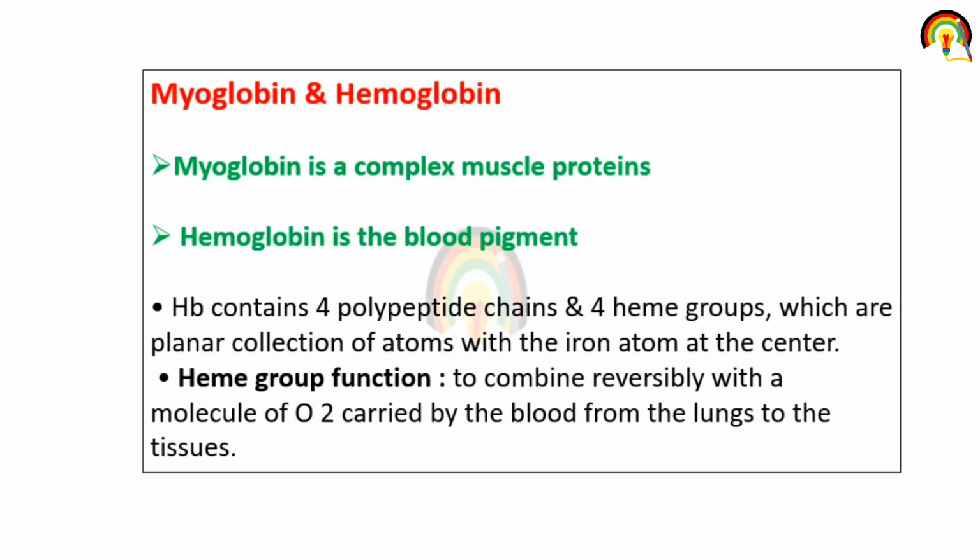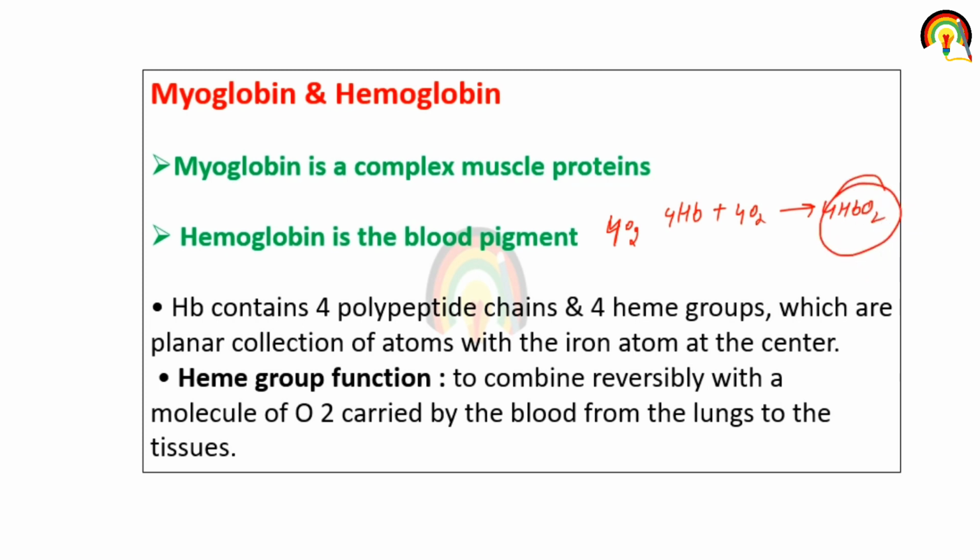Heme means iron group, which is a planar collection of atoms with the iron atom at the center. What is the function of hemoglobin? It carries 4 oxygen. So we can write: hemoglobin binds with 4 oxygen, that is Hb4O2.